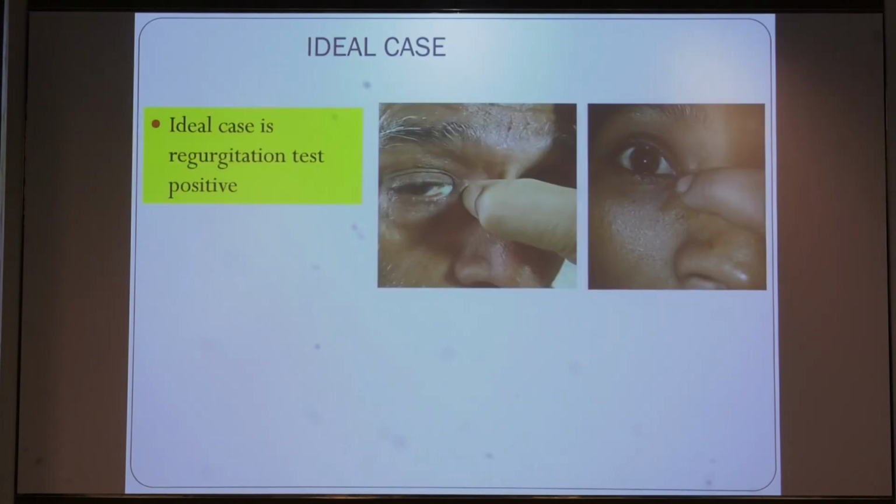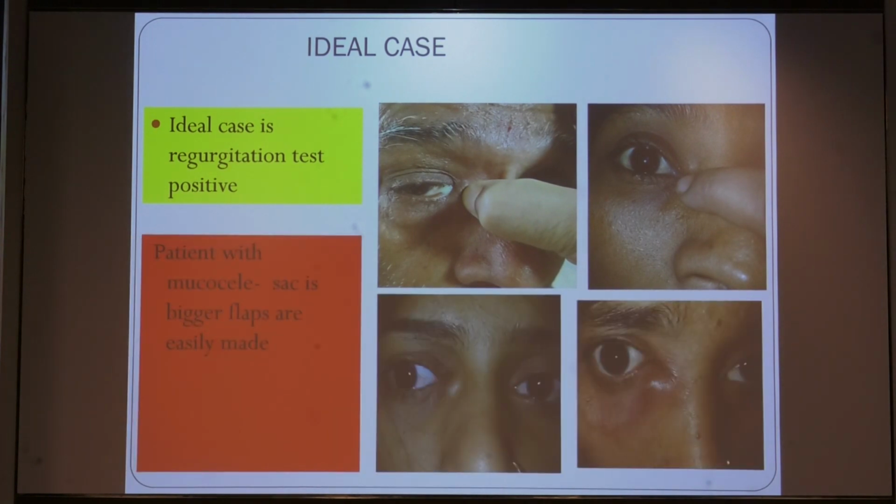So an ideal case should be one where the regurgitation test is positive, and if you want to go for your first DCR, then choose a patient with a mucocele or a bigger sac, where we can get a bigger flap. So flap making is very easy.